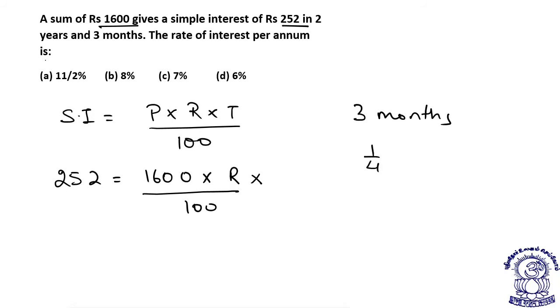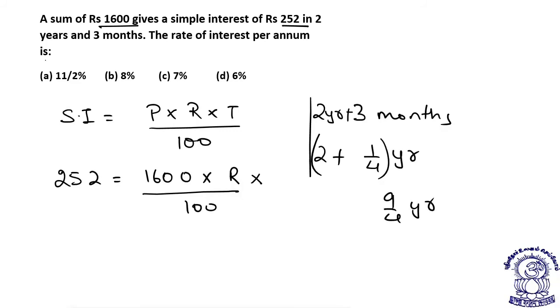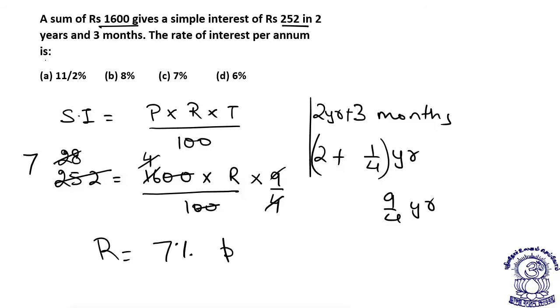3 months means 1/4 of a year. So that way I can say 2 plus 1 by 4 year, or I can say 9 by 4 year. So that way the zeros cancel. 4 cancels with 16 will give me another 4. 9 if I cancel with 252, that is 28. 4 and 28 cancel will give me 7. So that way I can say this rate comes out to be 7% per annum.